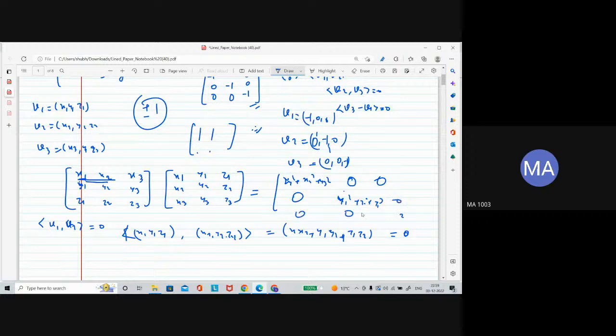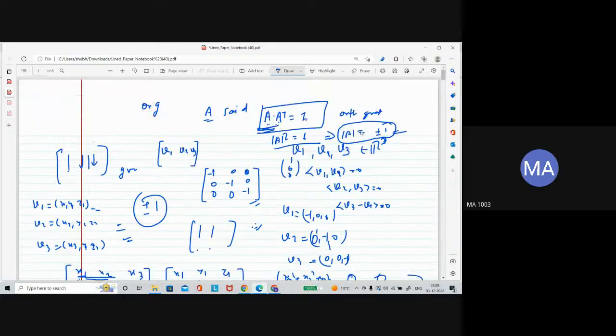Actually you will get the identity matrix here. This is going to be 1. So if the vectors are orthonormal, then when you make a matrix, that matrix is going to be an orthogonal matrix. And in that case, the determinant is going to be plus or minus 1. Is it clear?